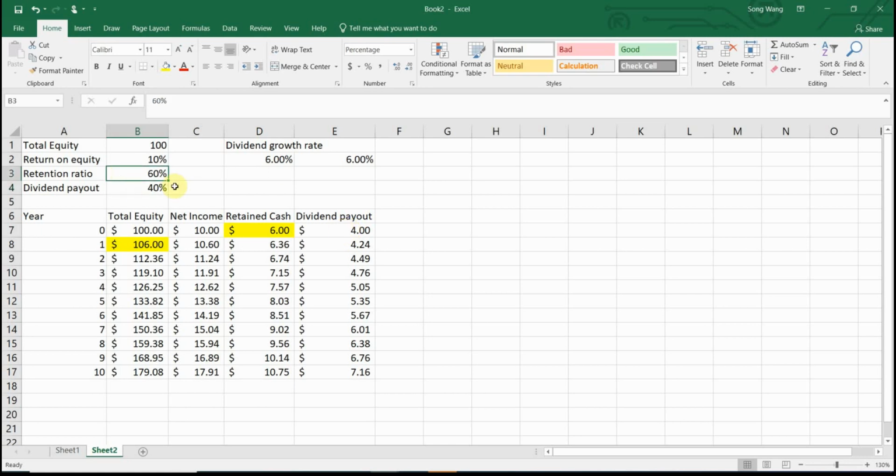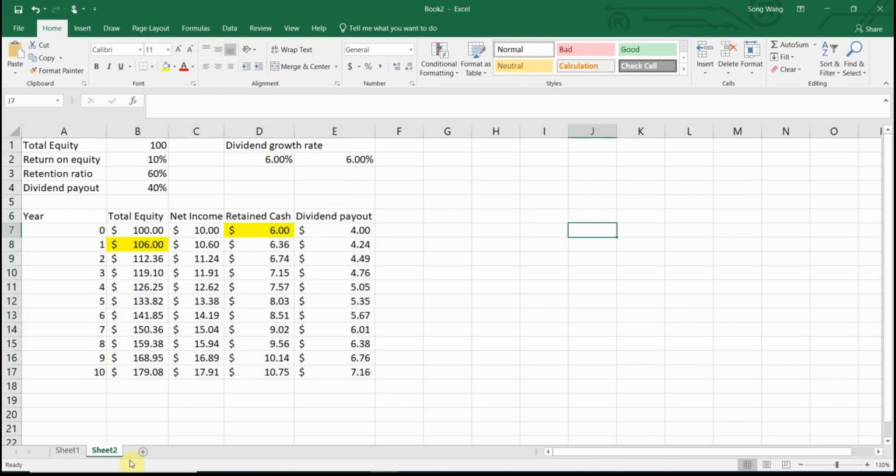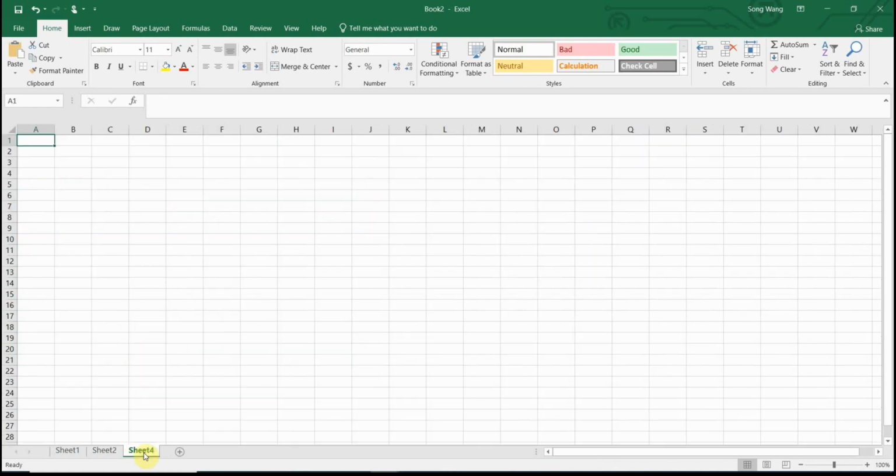Okay, so you can leave this setup as I did here when you turn it in. So what I really want you to remember is the dividend growth rate can be determined by the return on equity and the retention ratio. It is basically the product of the two. Or you can lay out a table like this showing the total equity, how it grows based on retained cash, and how the dividend is paid out, and then solve for dividend growth. The same way you can get the growth rate of the dividend. All right, next practice, which you also need to turn in.